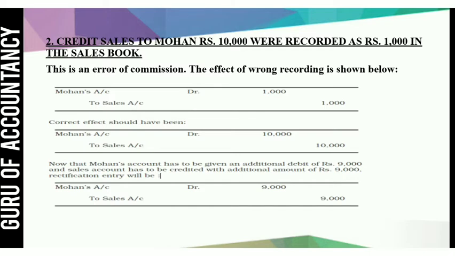So see the first one, Mohan account debit to sales 1,000 they have written. But the correct entry should be Mohan account debit to sales rupees 10,000. Now how to rectify this error? We can see that 9,000 is recorded less, so we can pass an entry with 9,000 rupees, Mohan account debit to sales rupees 9,000, and in this way this error can be rectified.